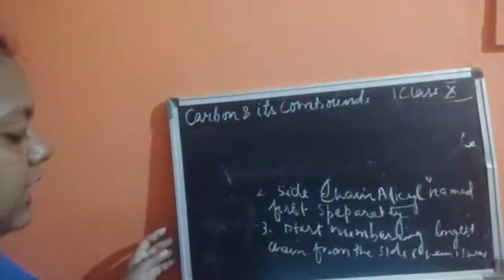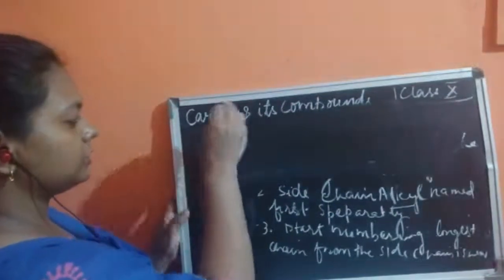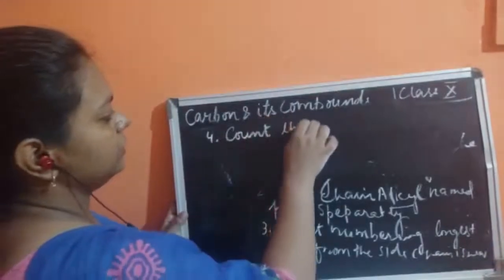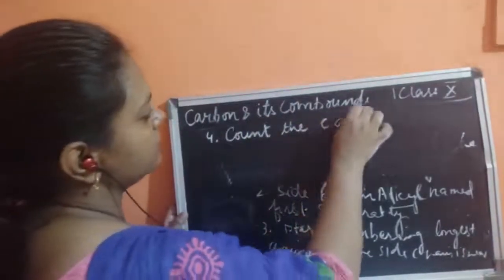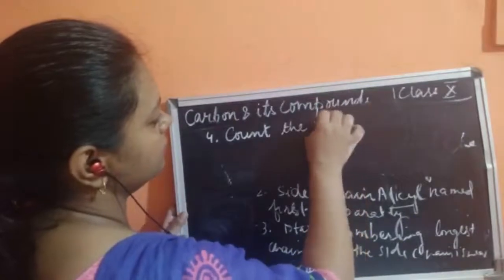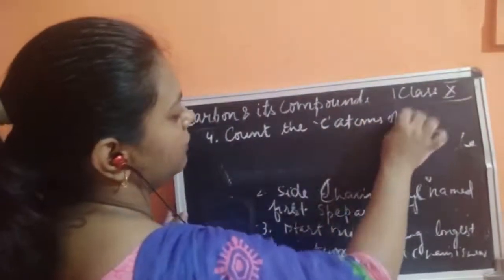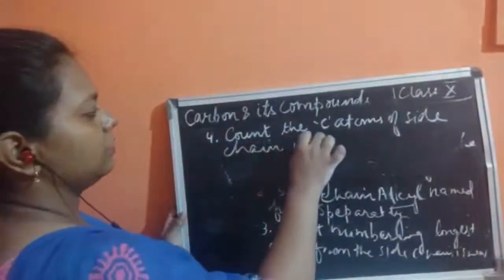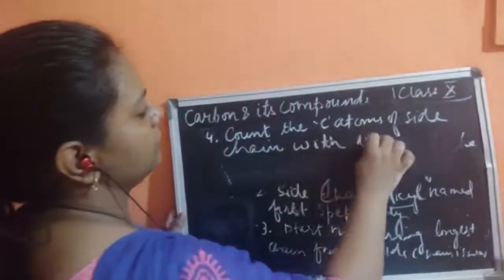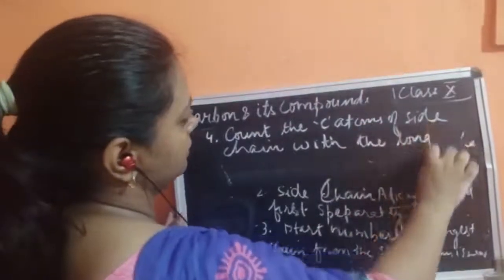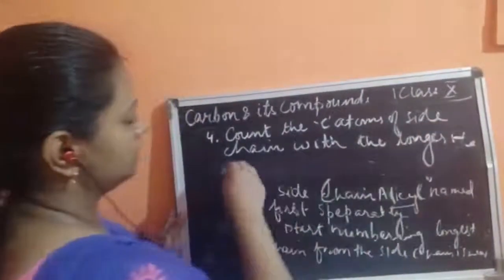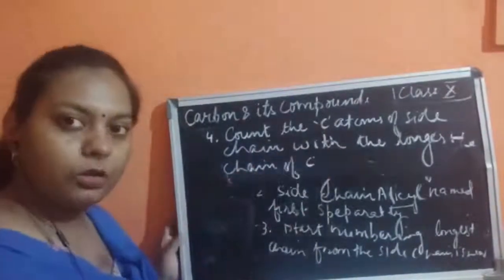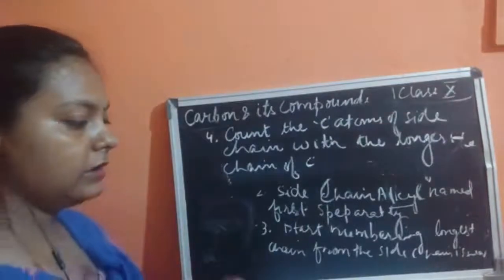The fourth rule says to count the carbon atoms of the side chain along with the longest chain of carbon atoms. So these are the rules for writing the IUPAC name.